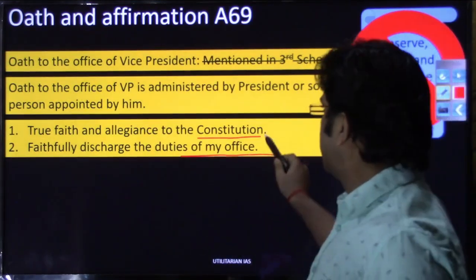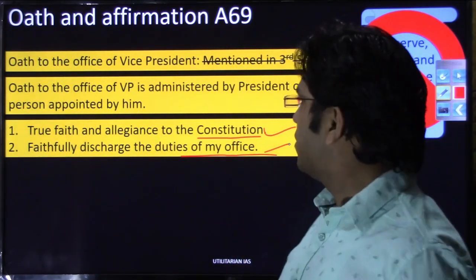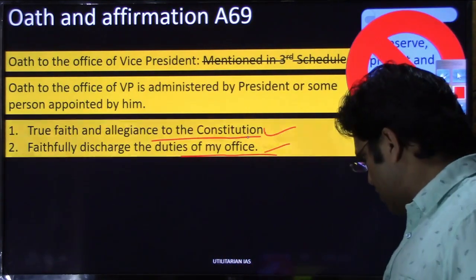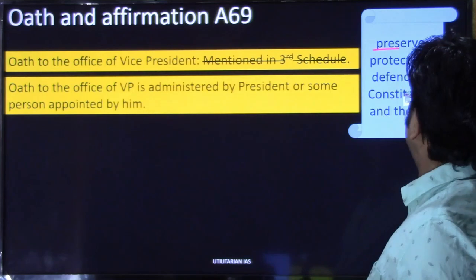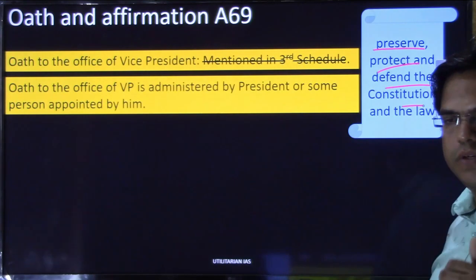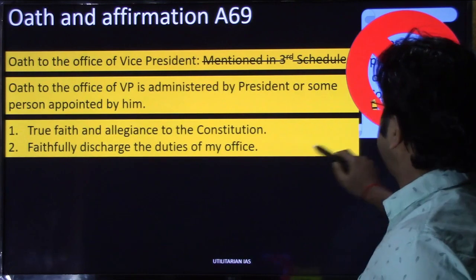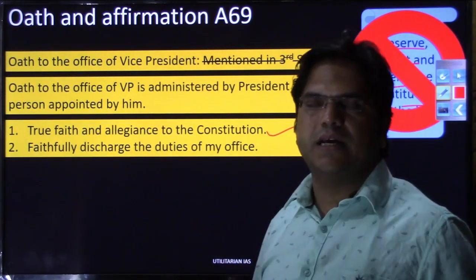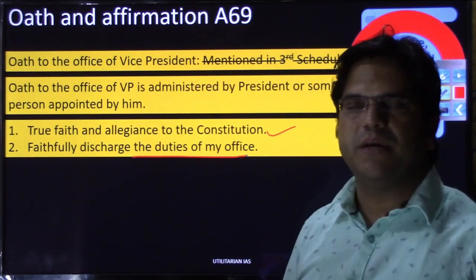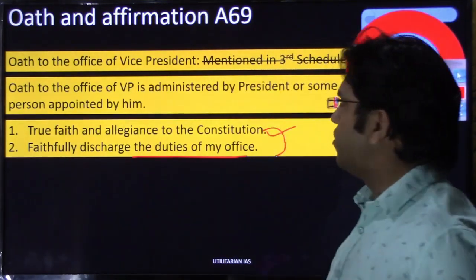So this content of the oath of vice president is similar to the content of the oath of a member of parliament. True faith and allegiance to the constitution of India, this oath that we saw, right? Preserve, protect and defend the constitution and law of the land, this is the content of the oath of governor and president alone. As far as the vice president is concerned, these two lines are the content of the oath: true faith and allegiance to the constitution of India and faithfully discharge the duties of the office I am entering into. As I told, this is the same oath that is administered by a member of parliament as well.